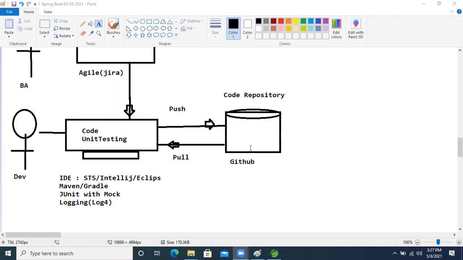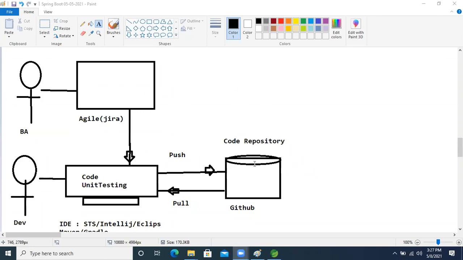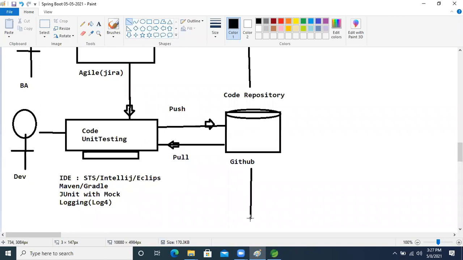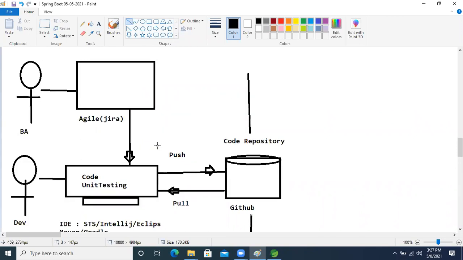After that, the programmer will push the code inside the GitHub repository. From here onward, till now is the developer's responsibility. After that, what will happen now? Using continuous integration, from here onward, the DevOps people's work will start.